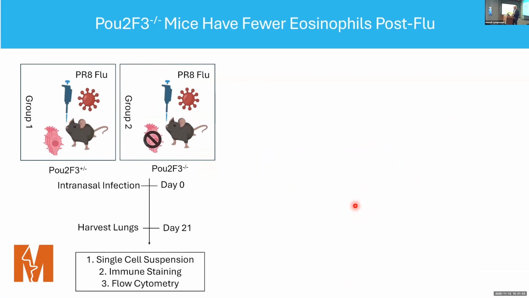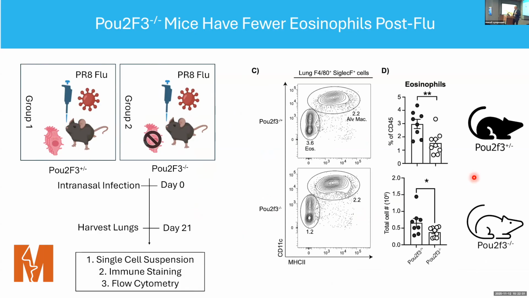So we infected mice with and without the flu, performed a single cell suspension from their lungs, did immunostaining and flow cytometry. And what we found was a statistically significant decrease in the amount of eosinophils. So you can see here, there's about 1.5 to 3% as a percentage of CD45 cells. And in terms of absolute numbers, it's a little under 250,000 compared to a little over 500,000.